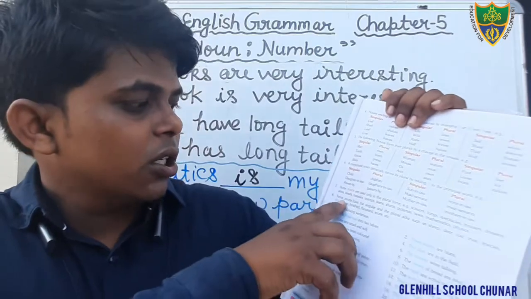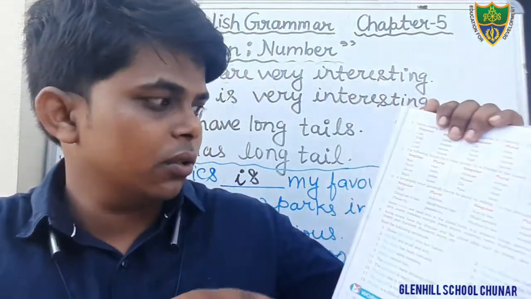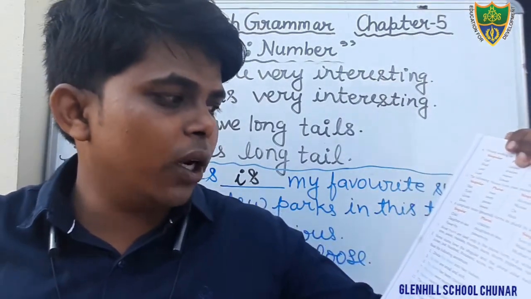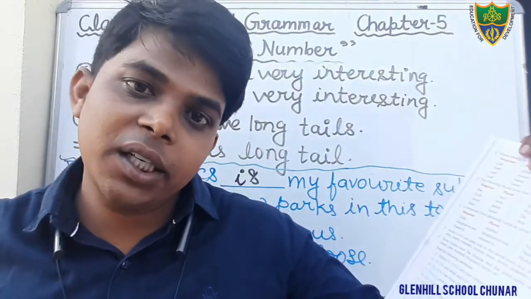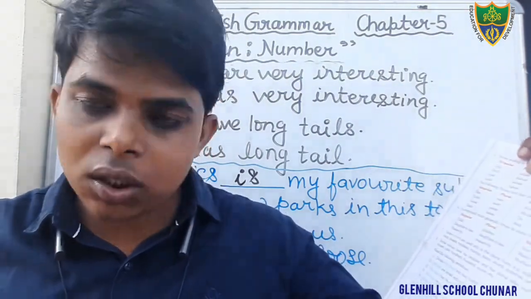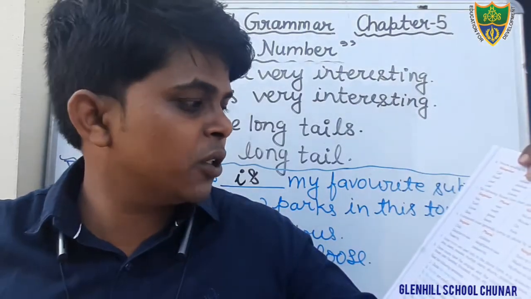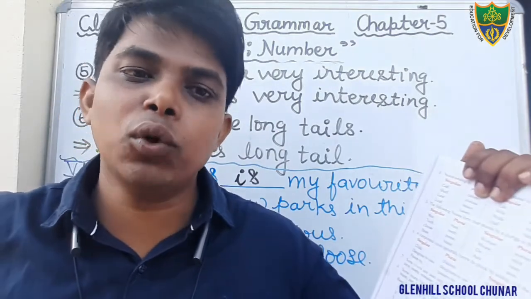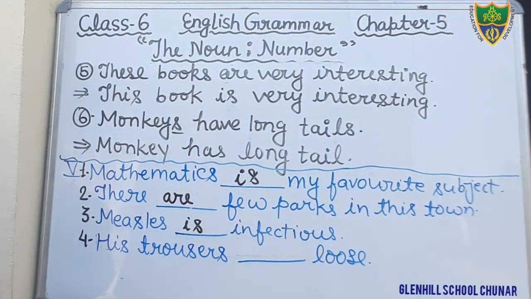Just see here, point number 7. Some nouns are used only in plural form. For example, scissors, that is used in plural form. Tongs, spectacles, trousers, dryers, alms, assets. These words are used as plural only. So, that is also plural. Trousers are.